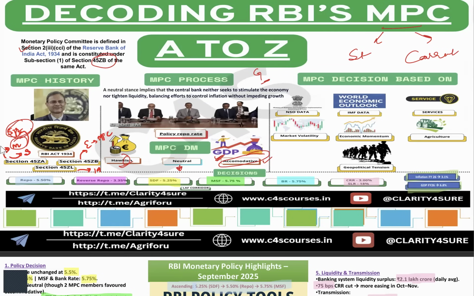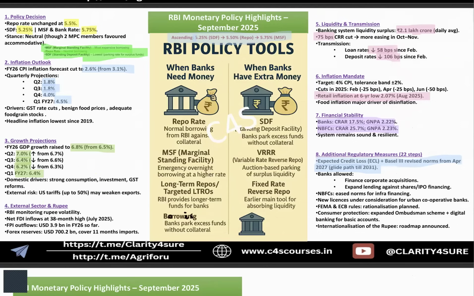This decision they take on the basis of NSO data, IMF data, services, agriculture, and everything in the economy that is important. The numbers are also important, as they ask them in the examination. We will go quickly through these numbers. They can ask you both the static and the current part from the key policy rates too. They can ask which are the tools by which RBI takes money, which are the tools by which banks park money, and to arrange them in ascending or descending order. This type of question they can ask.